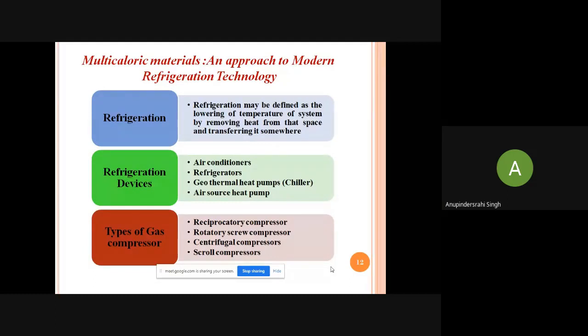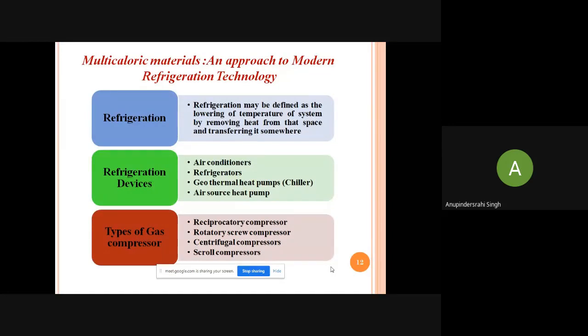Refrigeration means we have to lower the temperature of a system and shift its heat to the environment. We are using different types of refrigeration devices in our daily life and some in the laboratory.